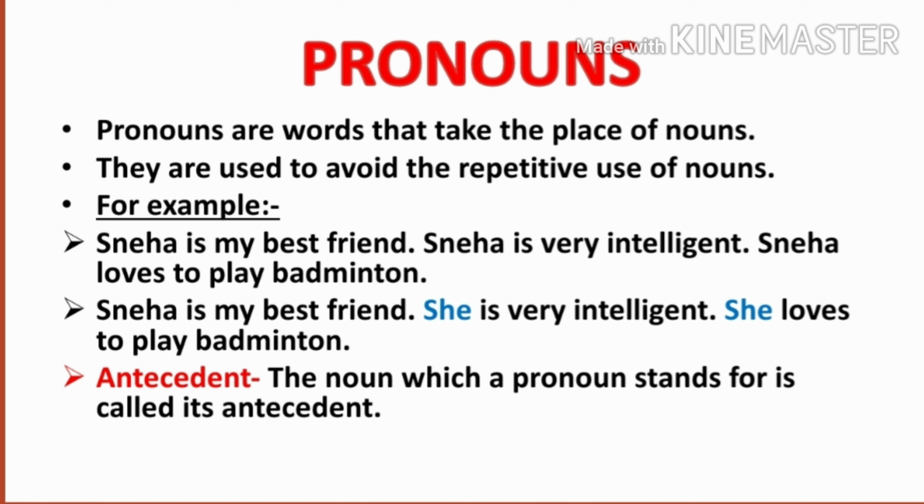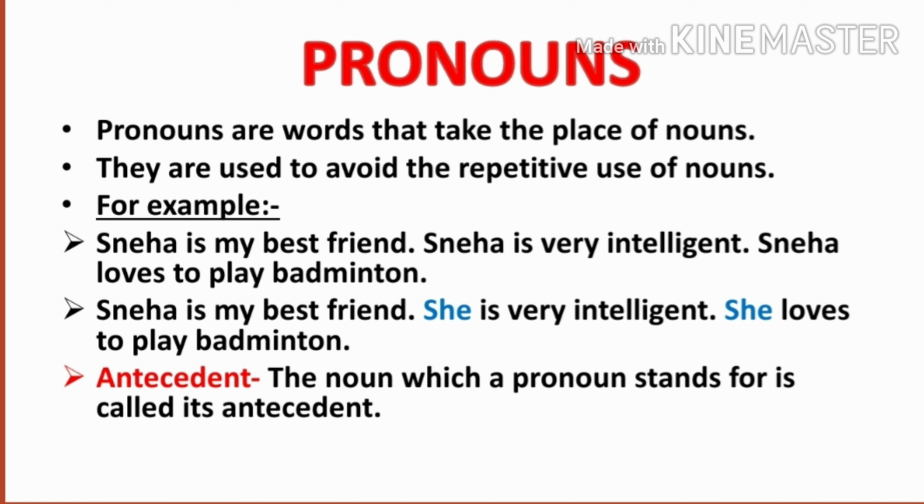Next we have antecedent. What is an antecedent? The noun which a pronoun stands for is called its antecedent. What does it mean? To understand this, look at the example. Sneha is my best friend. She is very intelligent. Here, what is the pronoun? She. And she stands for what? She stands for Sneha. Okay, she is replacing Sneha.